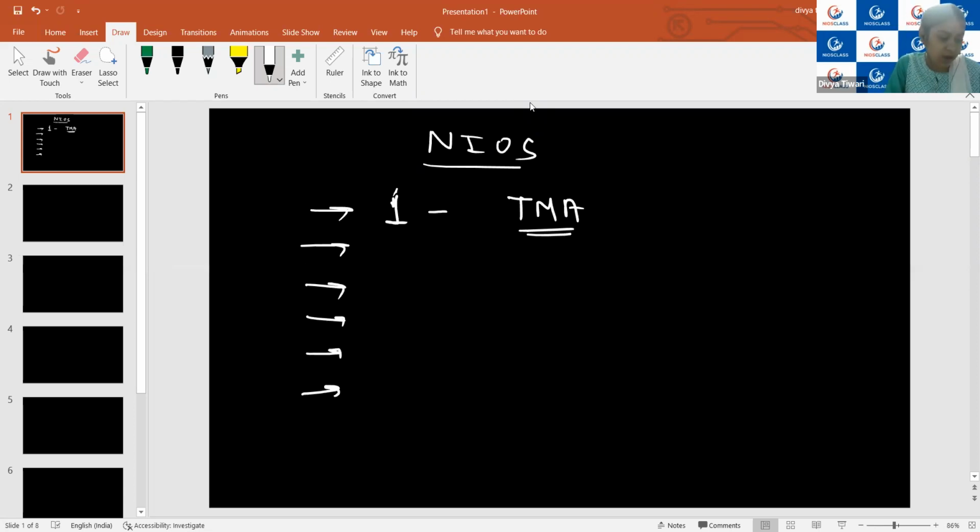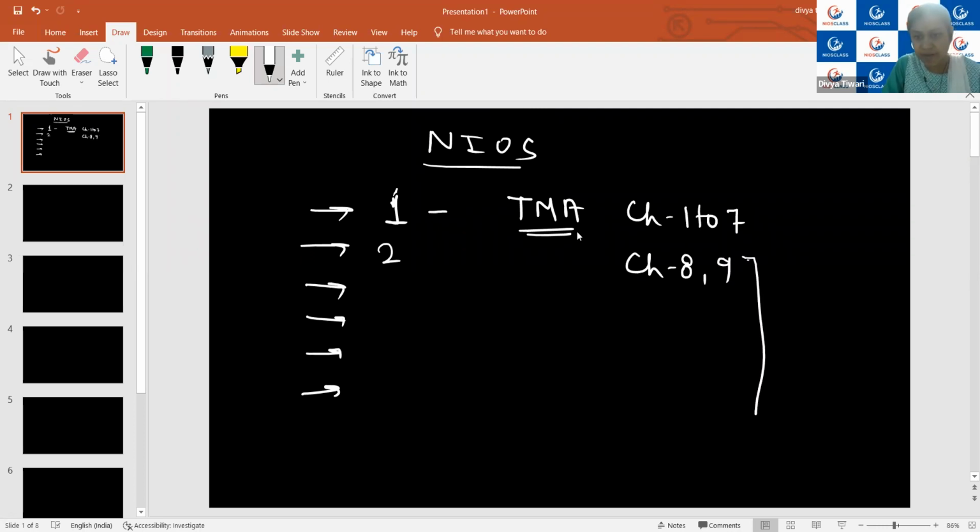Then in the second module, you will be having 2 chapters. Here we will be having chapter 1 to 7. Then in module number 2, you will be having commercial mathematics, in which you will be having 2 chapters, that is chapter number 8 and chapter 9. From here you will have the syllabus for your public examination.